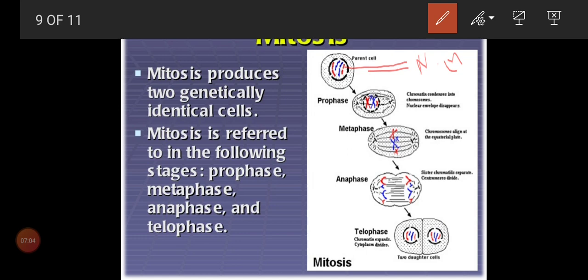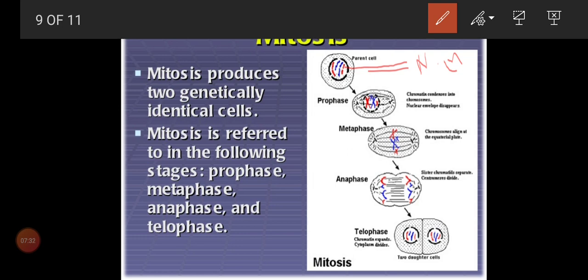Now this parent cell will undergo division. See the length of the blue and red lines; these we call the chromatin network. When cells undergo division, the cell takes so many nutrients from the cytoplasm and starts to have more chromatin material in it.